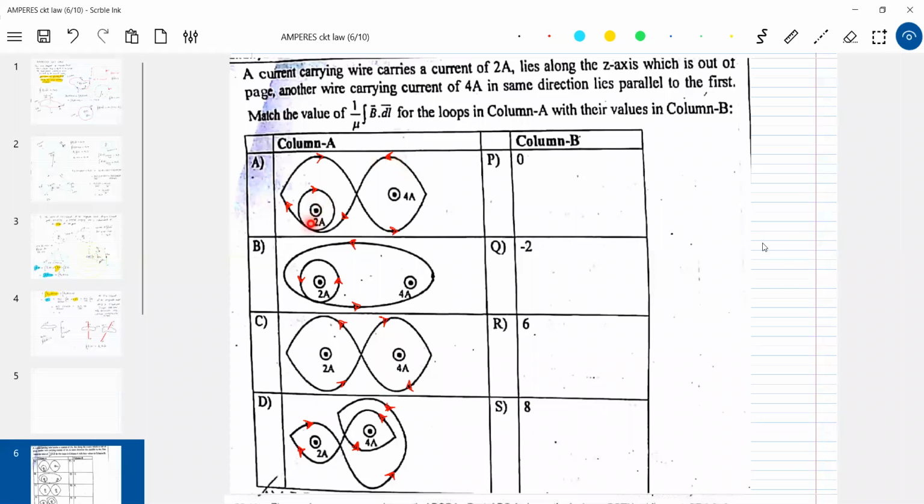So for this loop it is plus 4. For this loop, the B bar is in this direction, but we are integrating clockwise, so it should be minus 2. And again here, look at the B bar. B bar will be like this, but we are integrating clockwise, opposite to B bar. The angle between B bar and dl is negative, so I should take minus 2. So for option A, what can you pick up? 0.